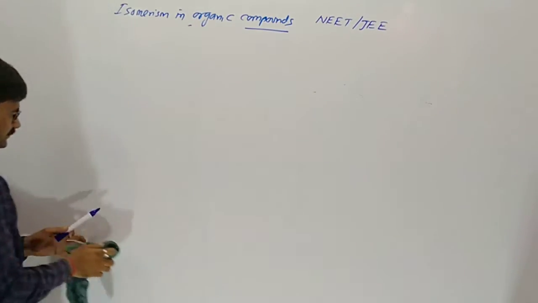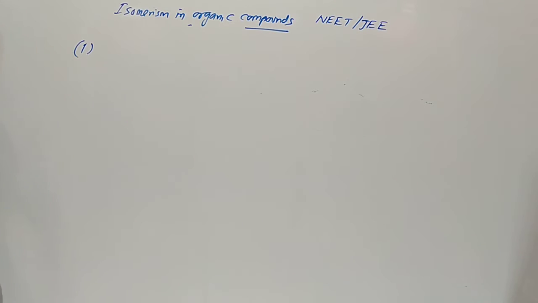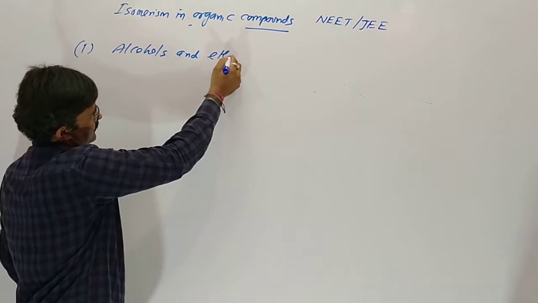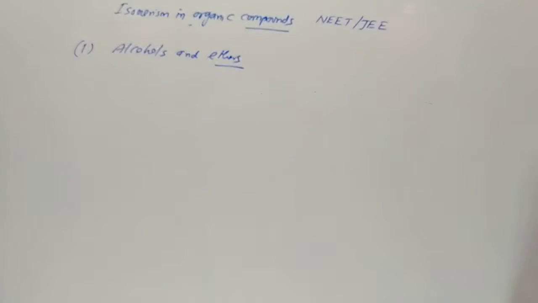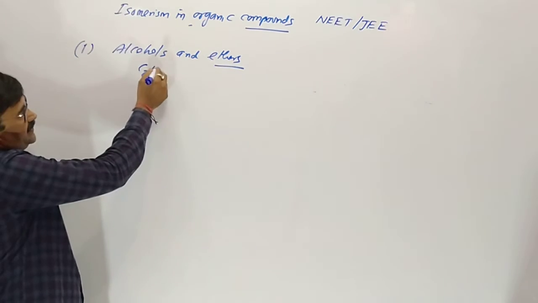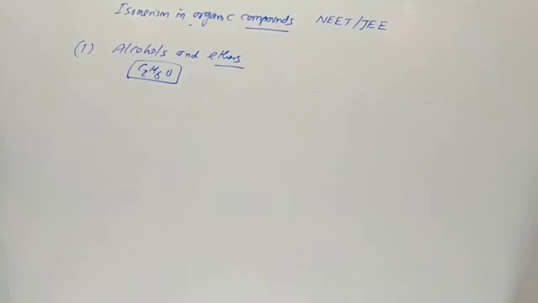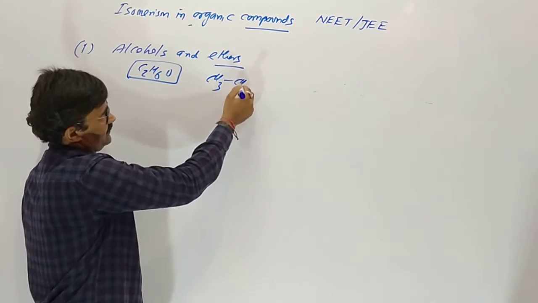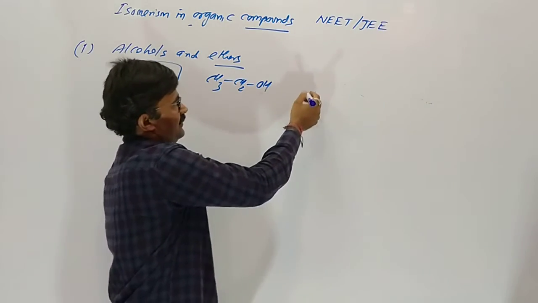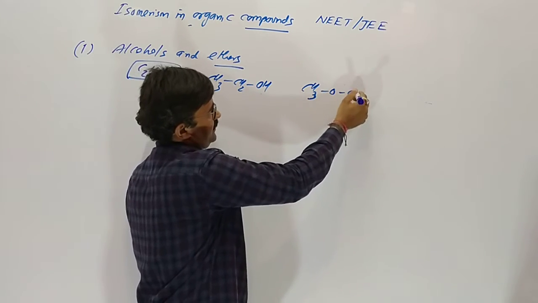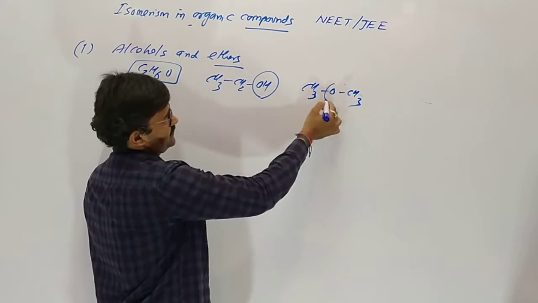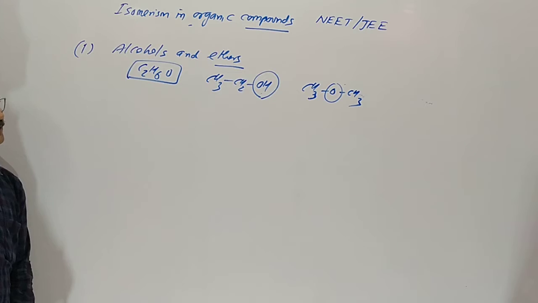Store it in your mind: generally alcohols and ethers give functional isomers. We discussed the molecular formula C2H6O, and I am also giving you a trick for that. Here is ethanol and dimethyl ether; here is the alcohol group, here is ether. Molecular formula is the same.